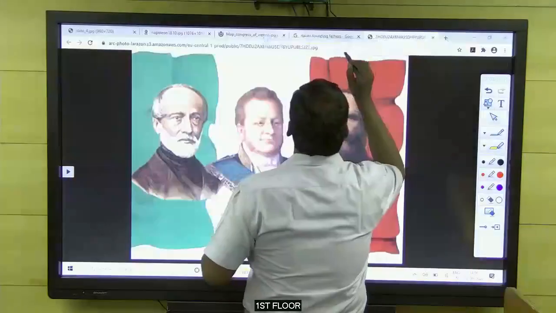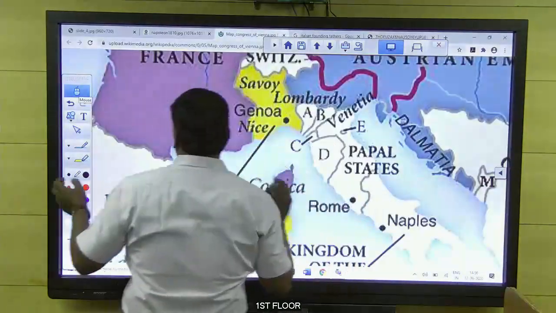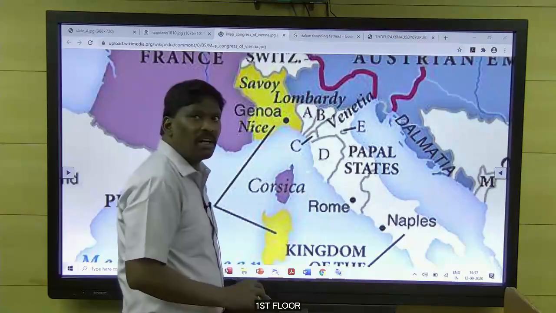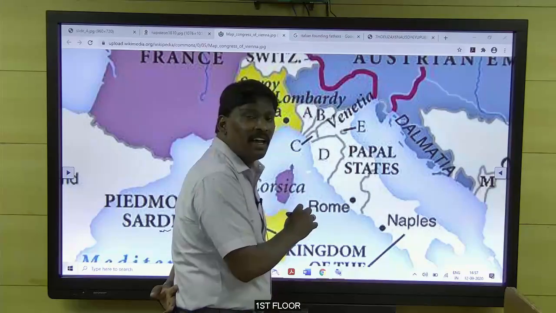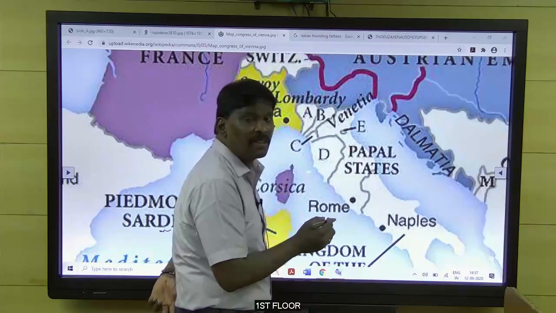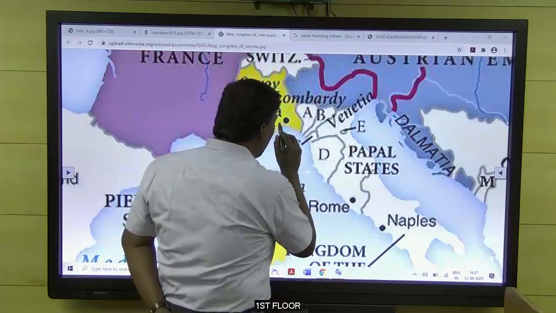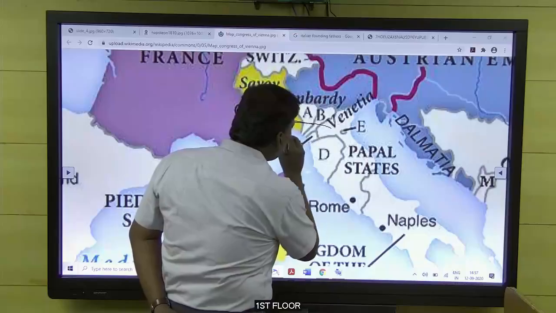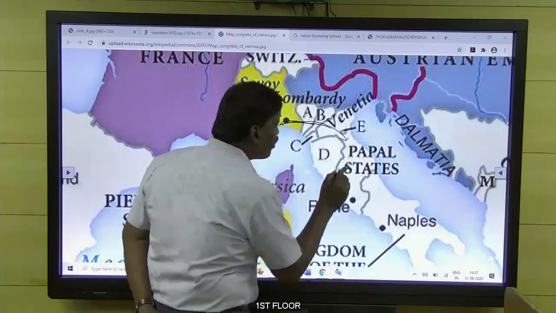And what Garibaldi did, along with the entire Red Shirt organization members, the revolutionaries like Bhagat Singh, like Chandra Bose, and all these people, was march from there towards the papal states. They kept growing from the north and kept on going to the papal states.